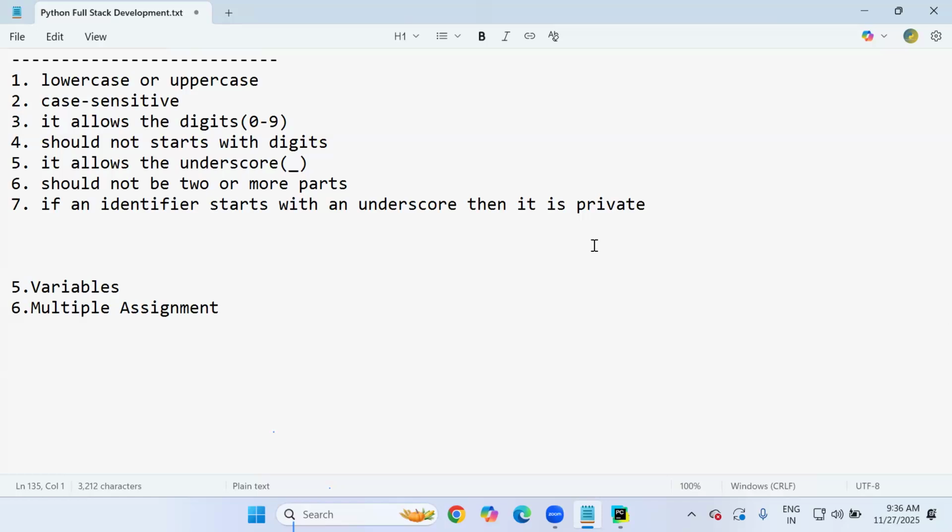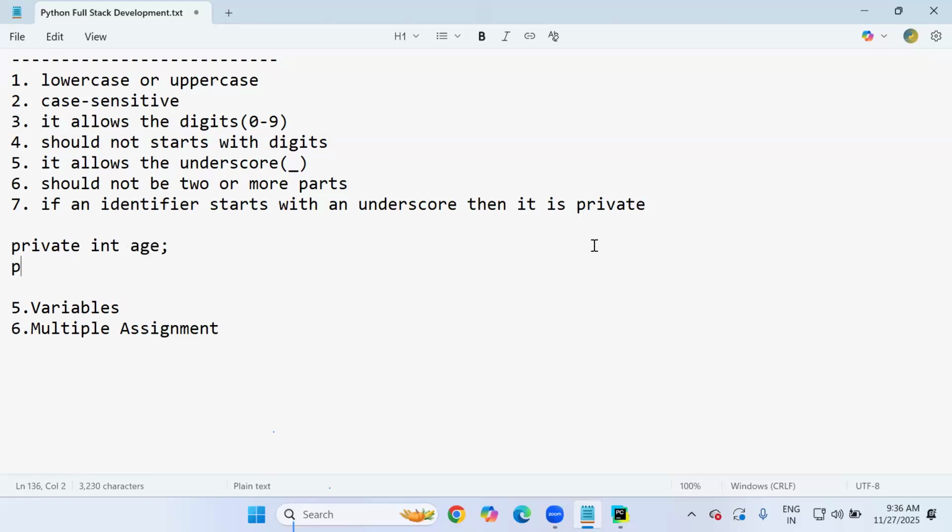See, in other programming languages like Java, .NET, C++, people can declare private variables like private int age, public int age. Private means you, the programmer, are declaring the age variable as private in your one class. On that class only we can access the age, not outside the class.